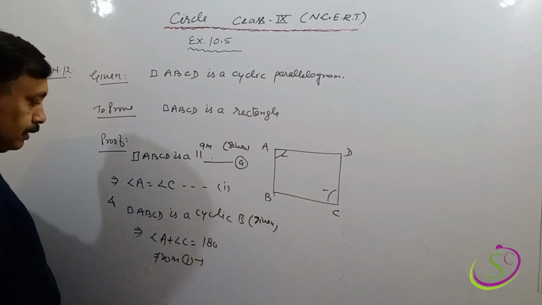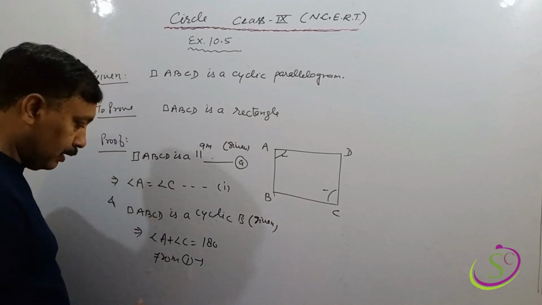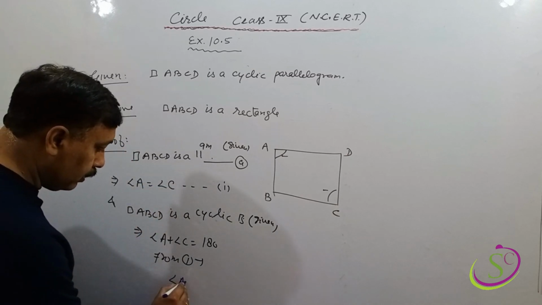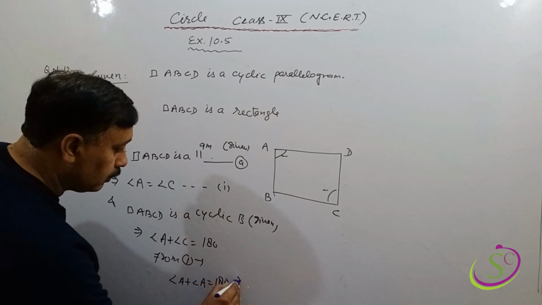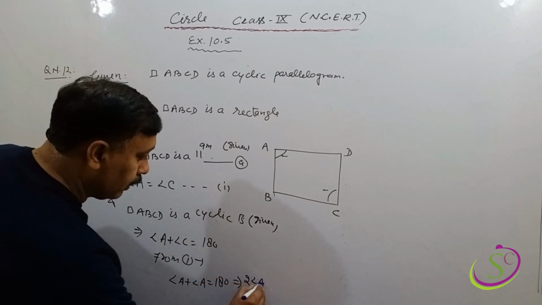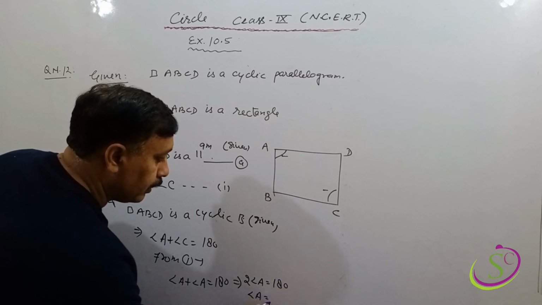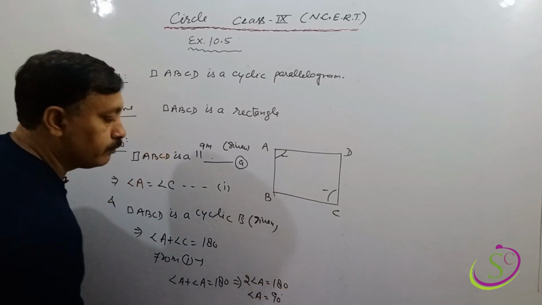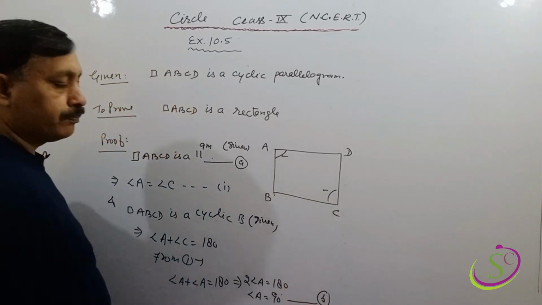Okay, so from 1, statement 1 is saying that angle A equal to angle C, so angle C can be replaced by angle A. So angle A plus angle A will equal 180, which implies that twice angle A equal to 180, and will give angle A equal to 90 degrees. That is statement B. Clear?